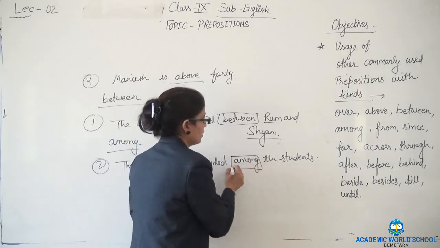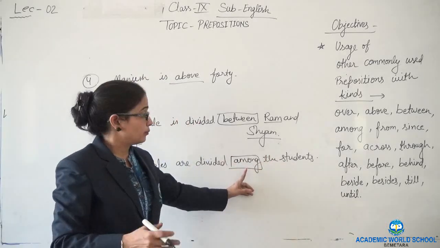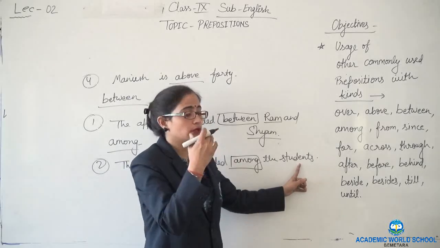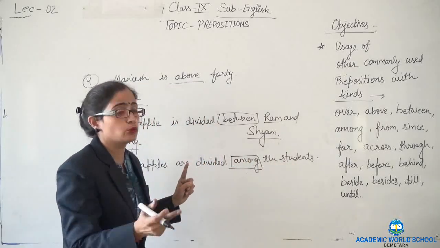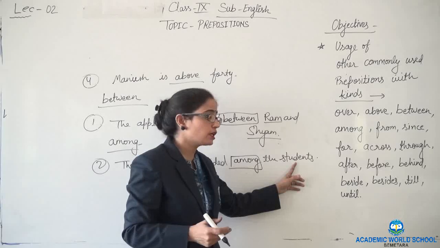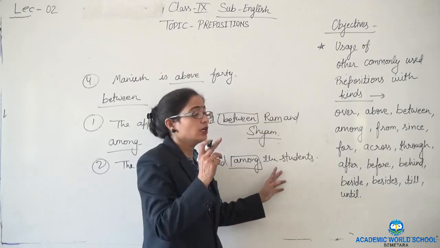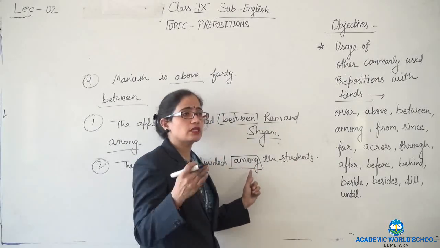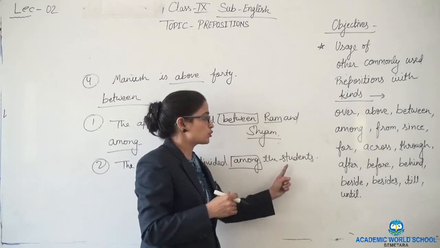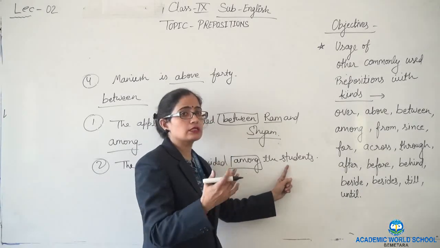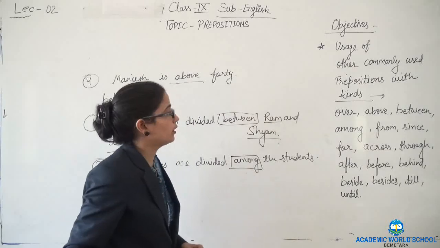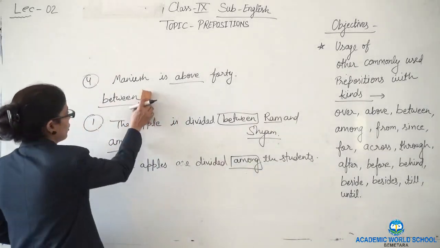If there were only two students, then we would use between. But here among is giving us the sense that the number of students is more than two. Okay, let's see the example of from.